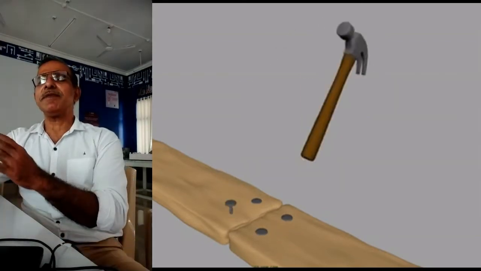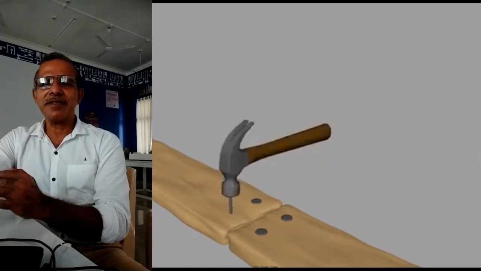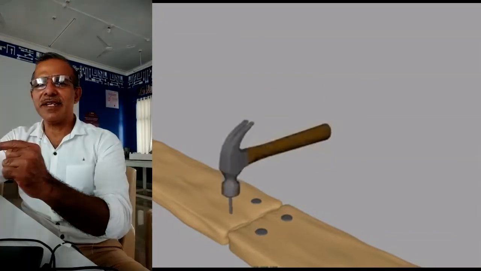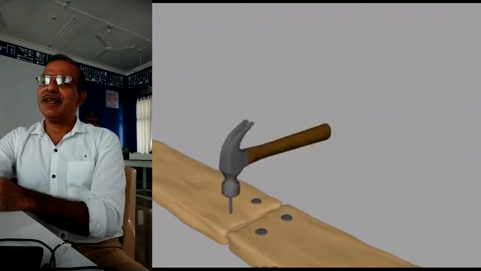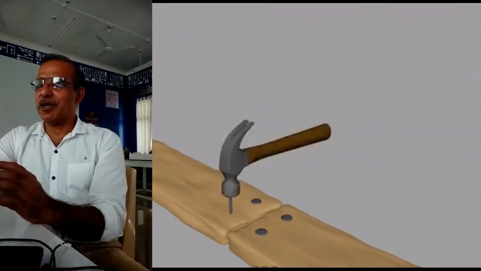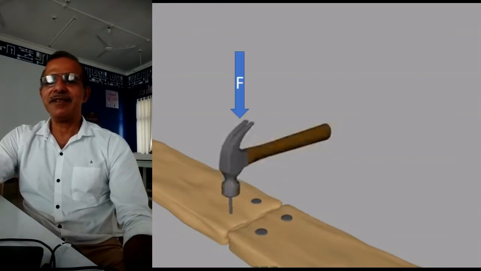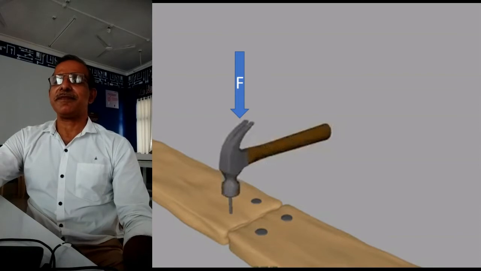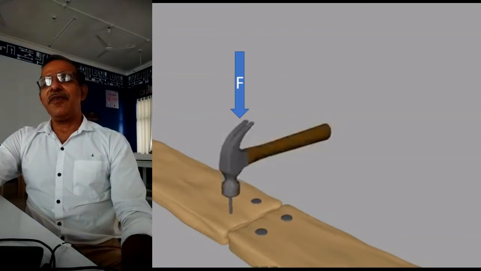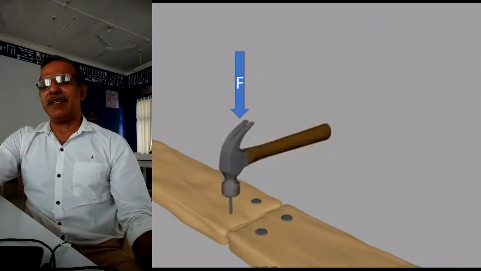The hammer comes from the top and hits on the head of the nail. Let's say the hammer coming from the top is nothing but a force applied. We'll call that F. Right? The force is applied. And where is it applied? It's applied on the head of the nail.